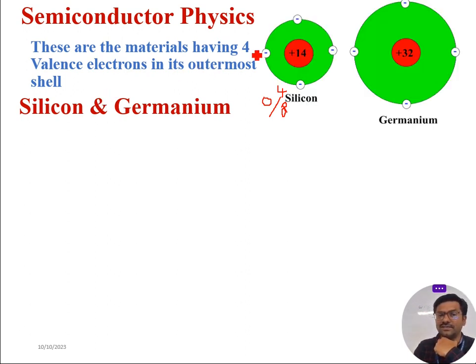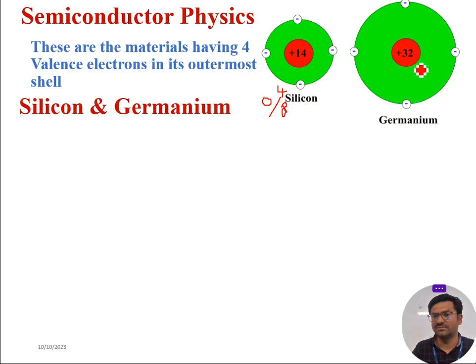We can see here there are 14 electrons present in silicon, since 14 is the atomic number of silicon, which gives us 4 valence electrons in its outermost orbit. Why? It is very simple. We have 2s2, 2p6 and so on, so in the outermost orbit we will have 4 valence electrons.